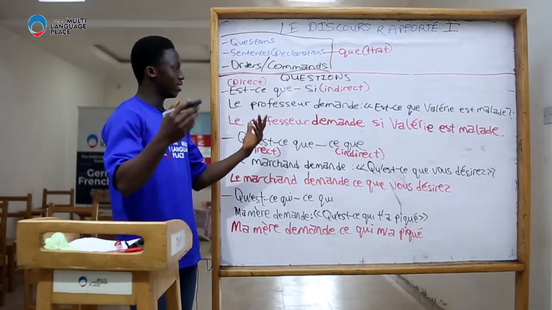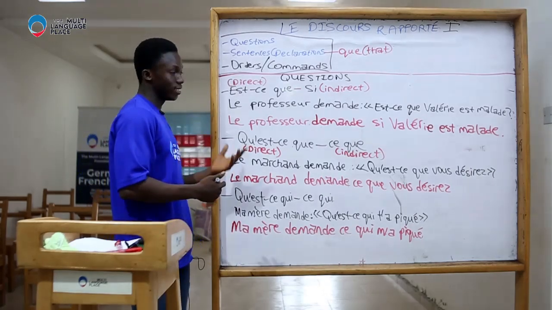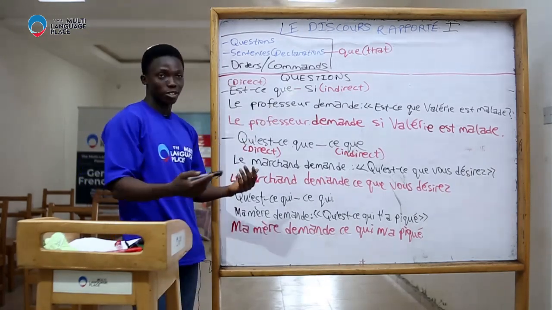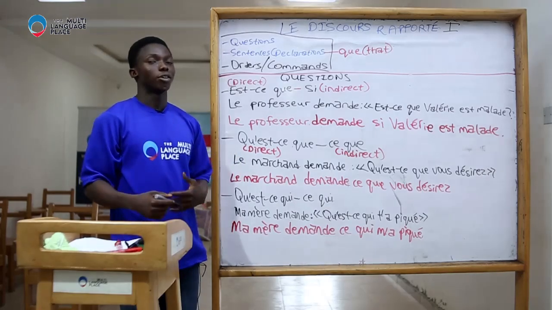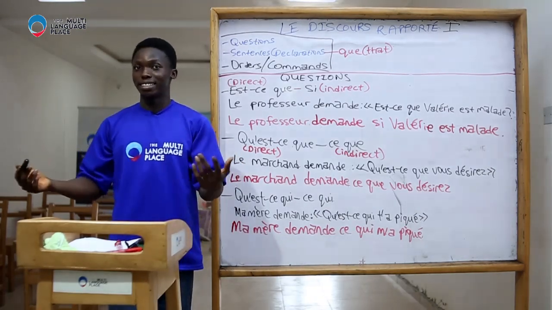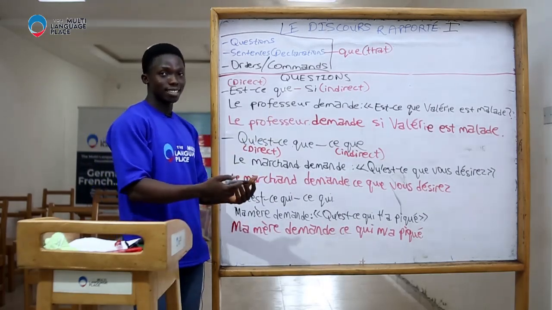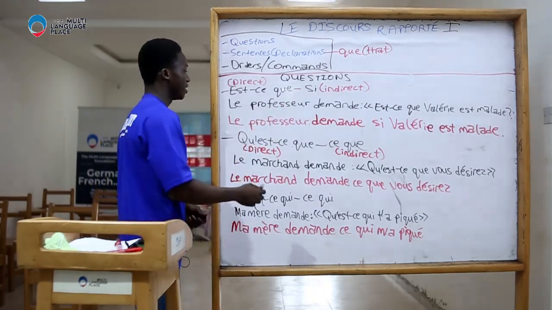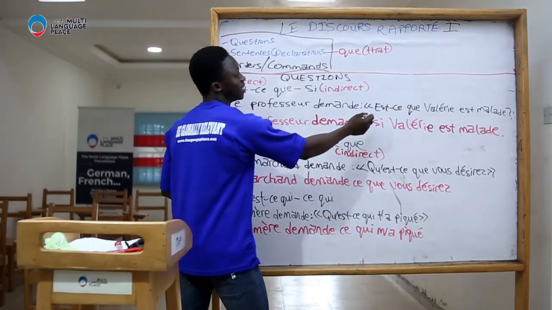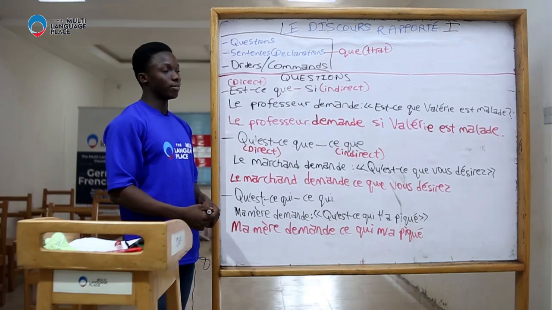Now, how do I report this question? Probably we have a third person that is present when the lecturer is asking this question. Is Valérie sick? So I want to say the lecturer asks or is asking whether Valérie is sick. Now I'm reporting the question. We say le professeur demande si Valérie est malade.